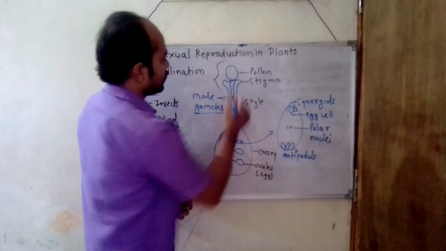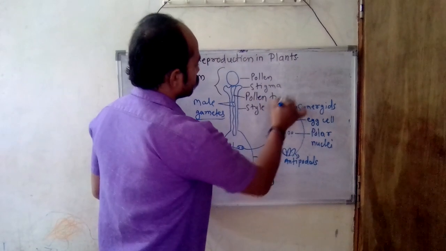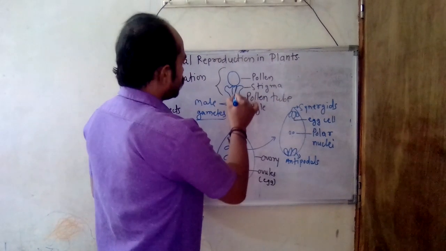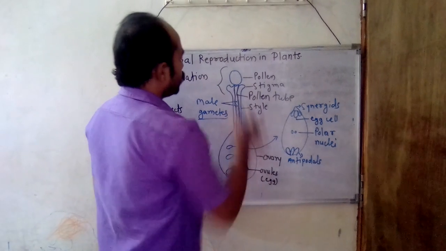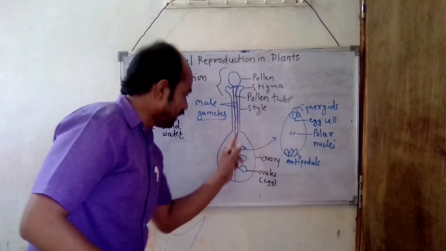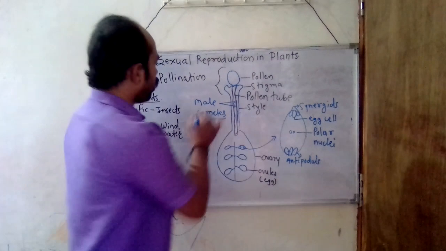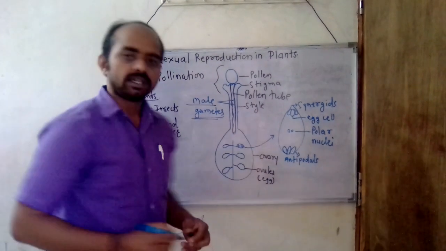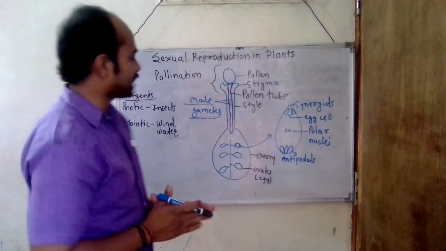Here you can see this is the pollen tube. It releases the pollen tube through the style towards the ovary, and this pollen tube consists of male gametes. Two male gametes are there.